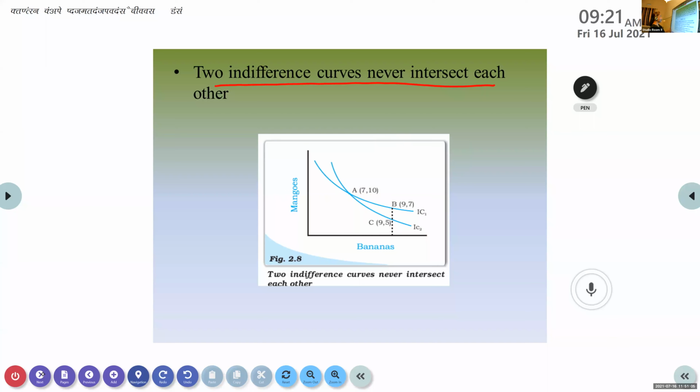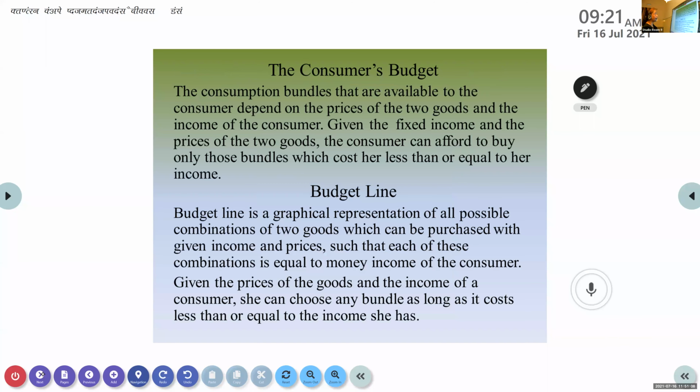Next one is related to the consumer's budget. That is the next topic. What do you mean by consumer's budget here? Income. Income of the consumer. So whatever income a consumer has can be considered as the consumer's budget. Now, the consumption bundles available for the consumer depend on two things. One is the prices of two goods, because whenever we are talking about indifference curves, we are talking about two goods. So it depends on the prices of two goods and at the same time the income of the consumer.